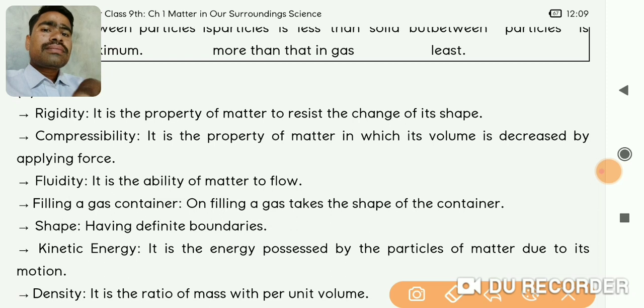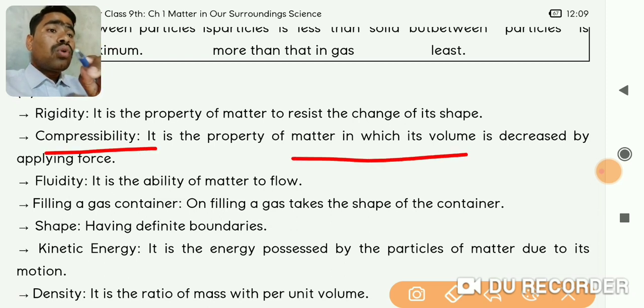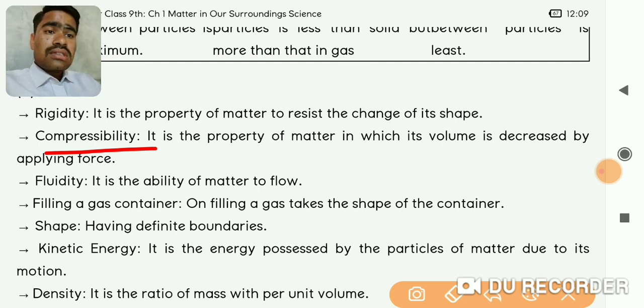Second property is compressibility. Compressibility is the property of matter in which volume is decreased by applying force. Like if you take the example of gases, the volume is decreased by applying force. If you fill the gas in a big container, it will occupy the entire space, so the volume is big, but the same gas can be filled in a small container by applying pressure. That's why we say that gases are more compressible than liquids or solids. Okay, so this is the second property.